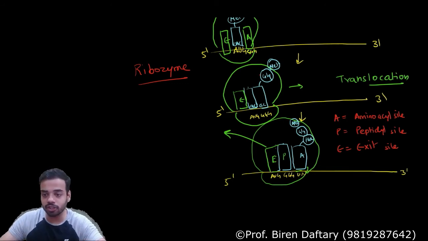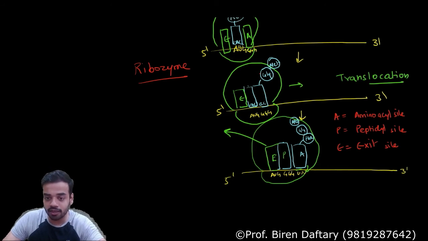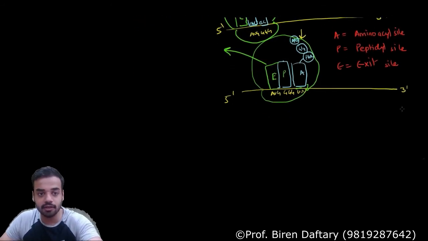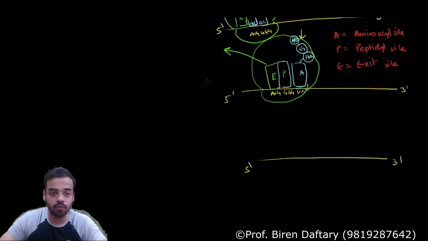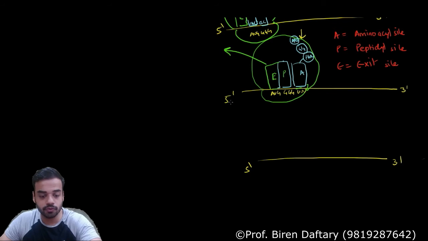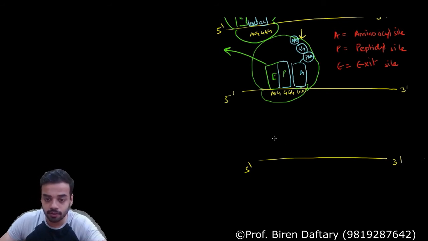Now again, what is going to happen? Suppose I want to draw another diagram. This is your 5 prime, this is your 3 prime. The next translocation will be over here. I am showing the anti-tRNA.